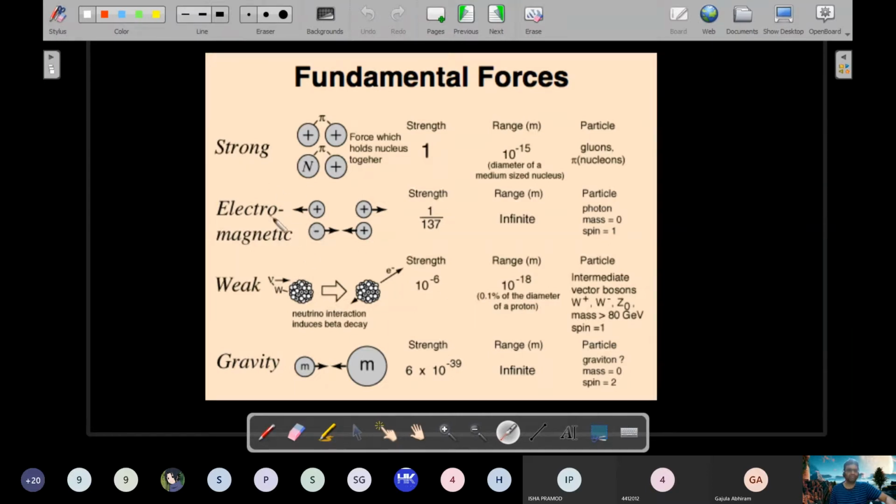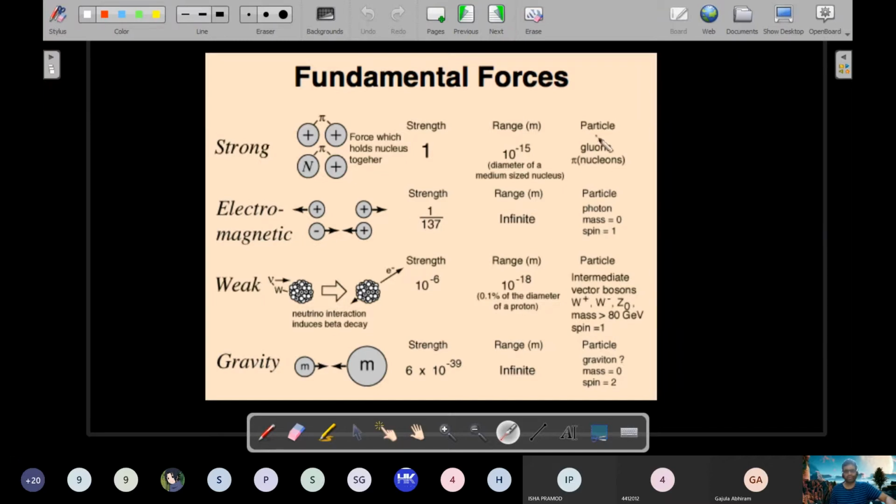So if any of these three forces are available in a physical situation, we'll ignore gravity. But if these three are not there, then gravity becomes the king. That's the main important thing that you need to understand. Again, just like electromagnetic forces, this one's range is also infinite, but the strength is very, very small. So that's the idea. That's why when you go to subatomic levels, gravity will be ignored. We will never consider gravitational force of interaction. It will be there, but it's so small in comparison that we'll never consider it when we go to Bohr's atomic model or something of that sort at a microscopic level.